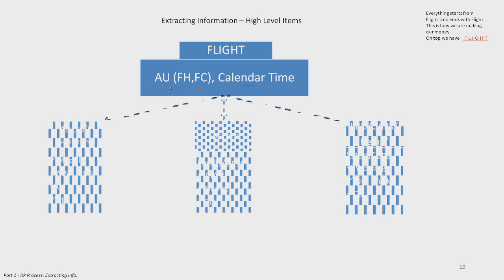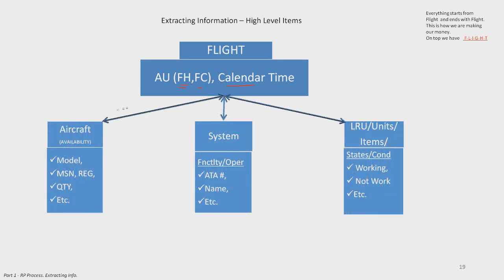What information are we looking for? Definitely aircraft system and LRU. From the aircraft side, we need to know model, serial number, registration number, quantity, etc. Why did I put quantity? It's very important. Let's say we have 10 aircraft, but in December, maintenance says, we need to send 1 aircraft to the hangar for maintenance.